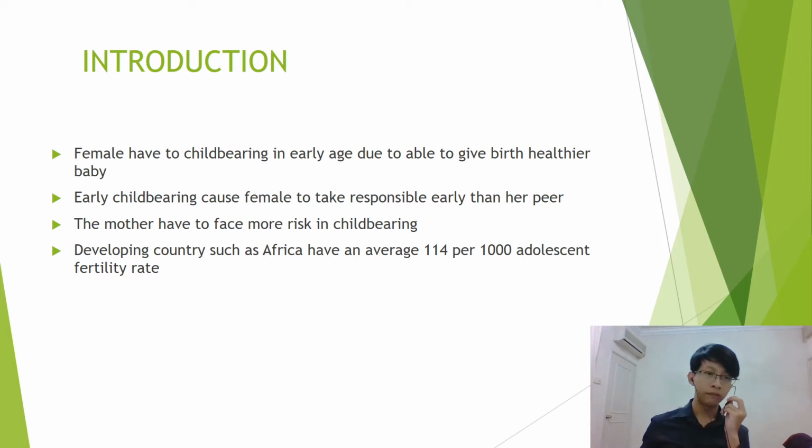So, developing countries such as those in Africa have an average of 114 per 1,000 adolescent fertility rate, which is 10% of its data. It is a very high percentage.